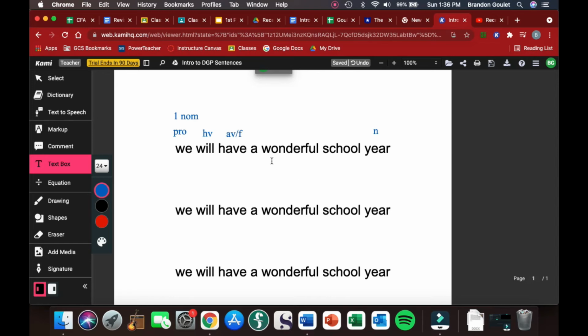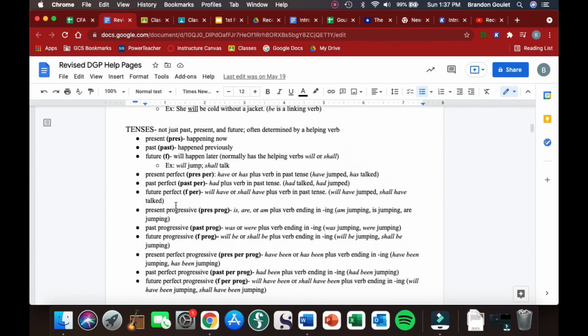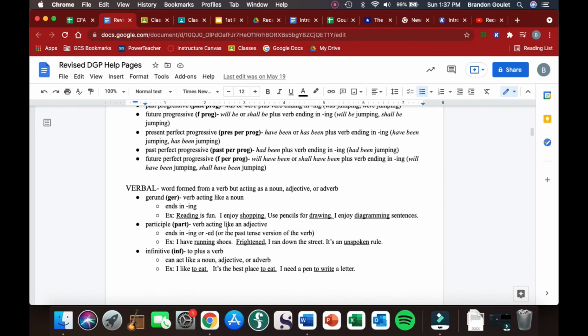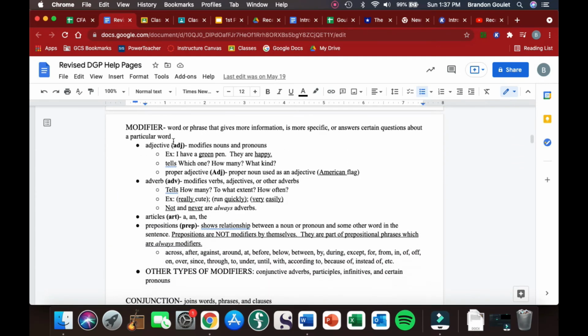All right, now we've got the easy stuff out of the way. We can look at the rest of these words. We have to figure out what role these words play. Now, if you look at our help pages, we've got tenses there, verbals. We don't have any verbals, but they do pop up. Modifiers. Modifiers are the ones we're going to be using a lot. So if it's not a noun, verb, or pronoun, modifier is the section you want to look at next, because chances are you're going to have quite a few of those.